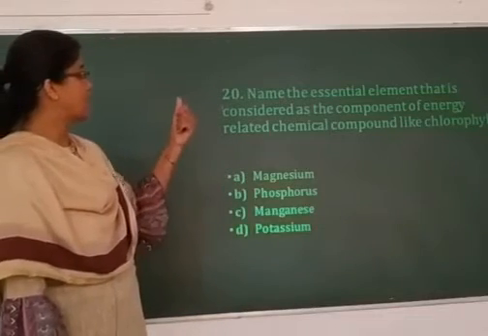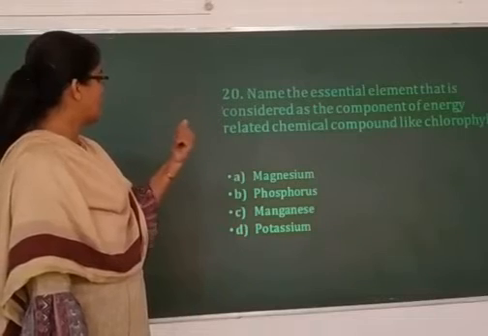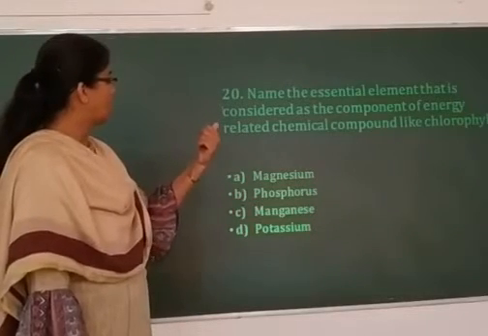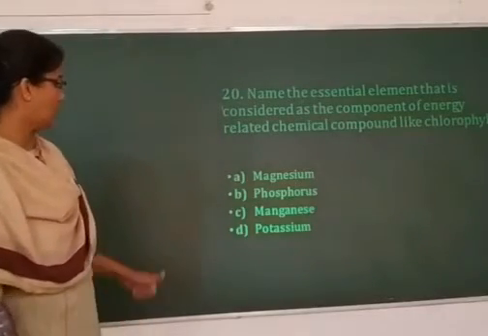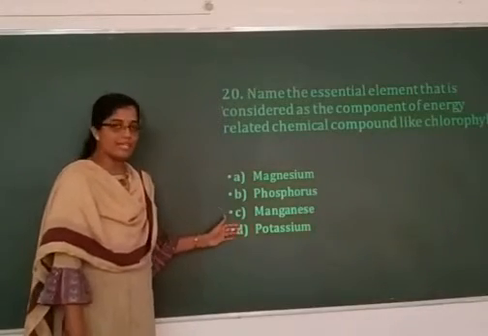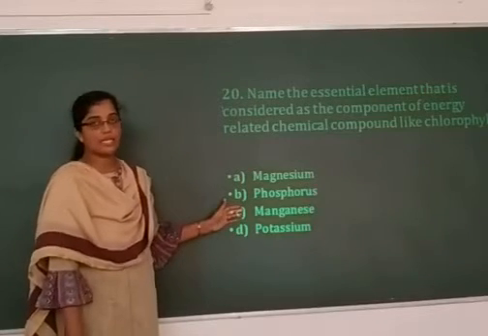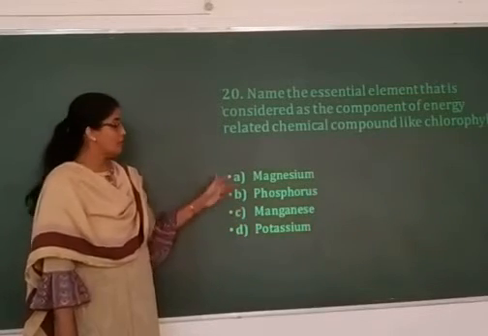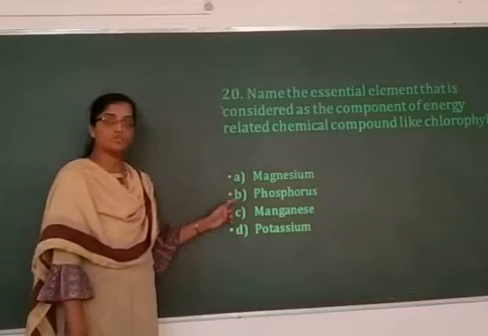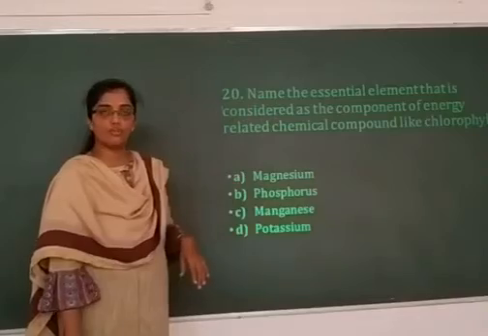Name the essential element that is considered as a component of energy related chemical compound like chlorophyll. You have 4 different options. Potassium is not an energy related chemical compound. Manganese is also not an energy related chemical compound, but magnesium and phosphorus are. But here the question is about the chlorophyll.